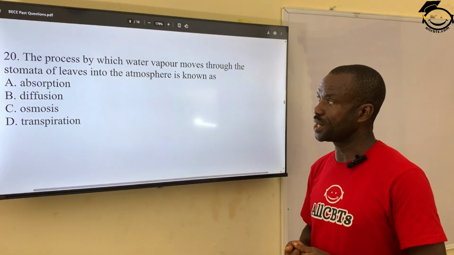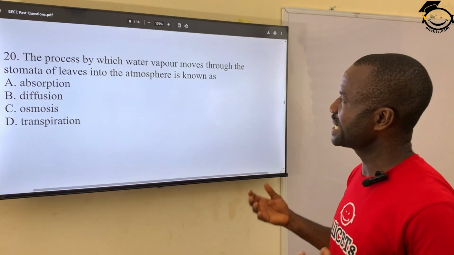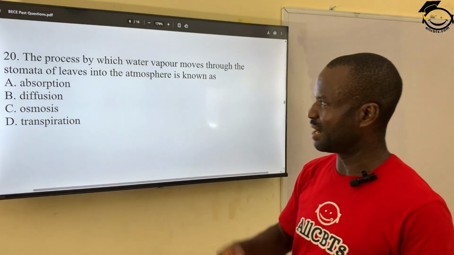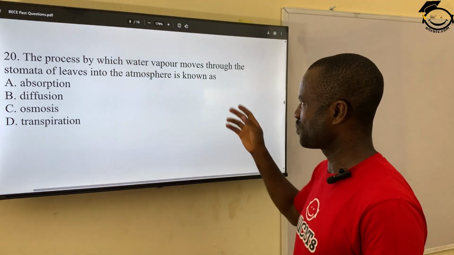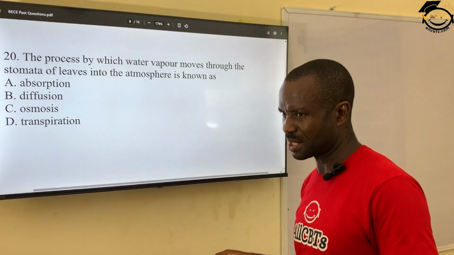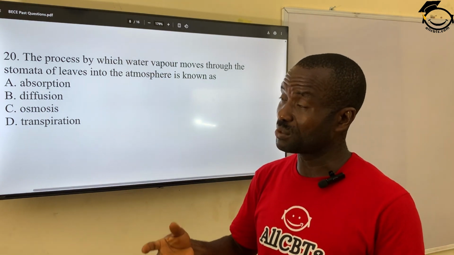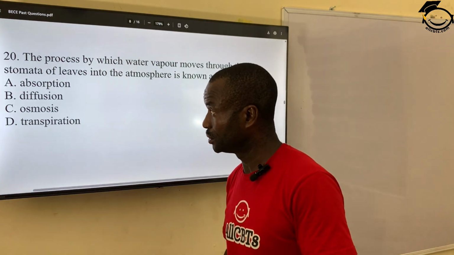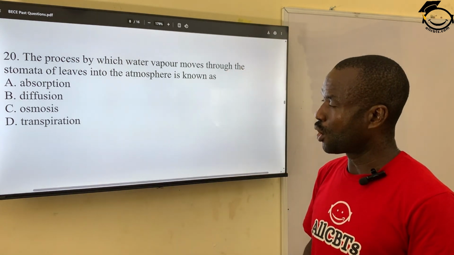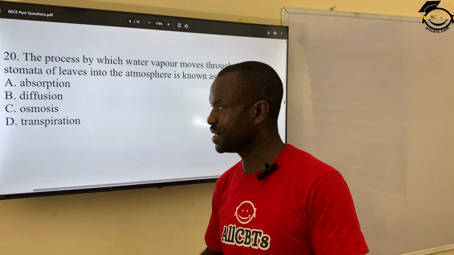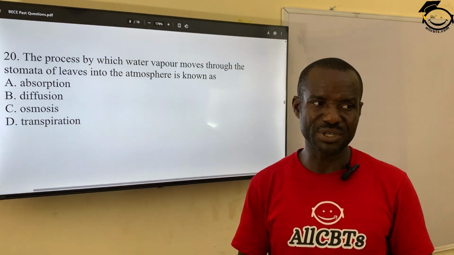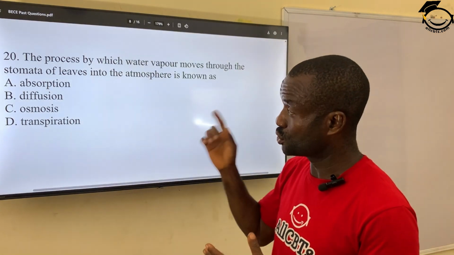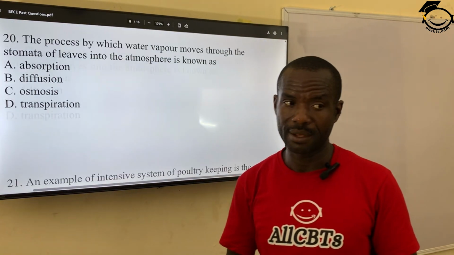Fertilization. Question 20. The process by which water vapor moves through the stomata of leaf into the atmosphere is known as what? Meaning the process by which water leaves the plant into the atmosphere is called absorption, diffusion, osmosis, and then transpiration. The correct answer is D. Transpiration. Transpiration is the process by which water leaves the plant through the stomata into the atmosphere.